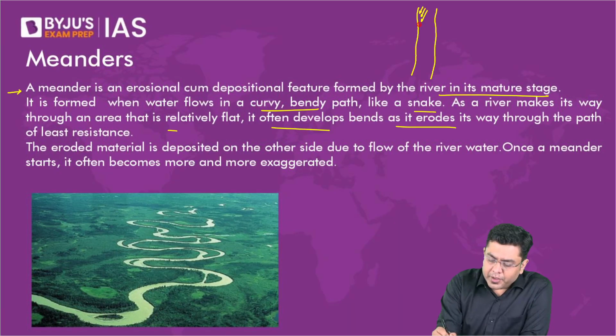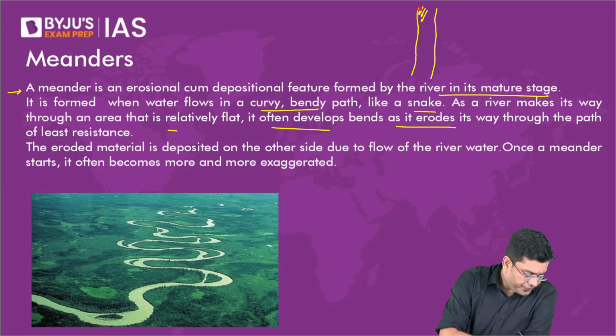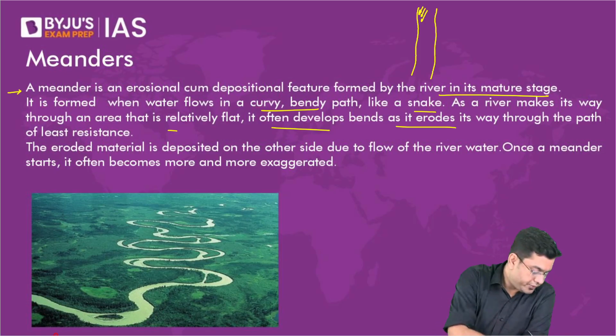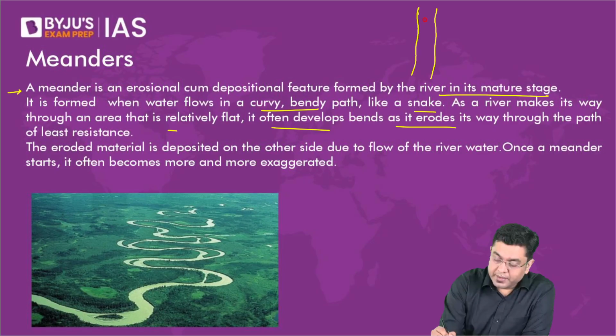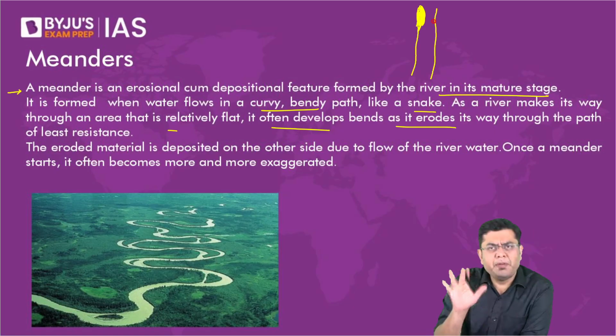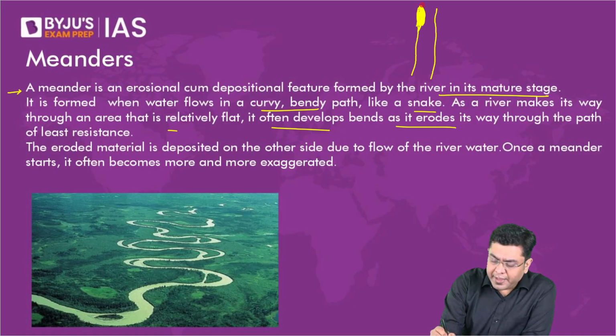So here, due to the slower movement, it will start depositing materials in this region. Let's suppose certain materials have been deposited. Now, how will the river flow? Think about it. It is simple fluid dynamics. So the river will now flow like this, isn't it?